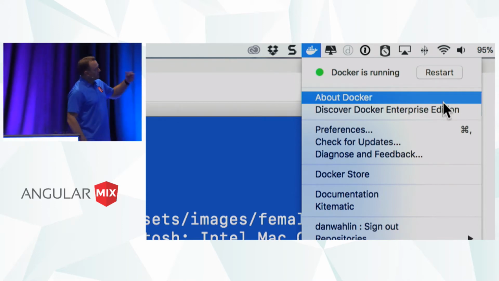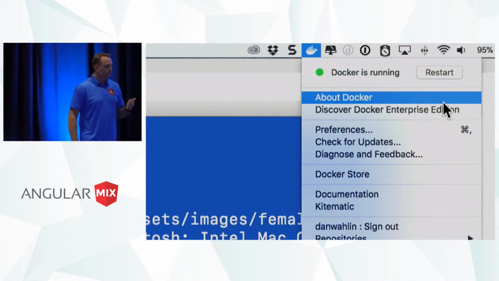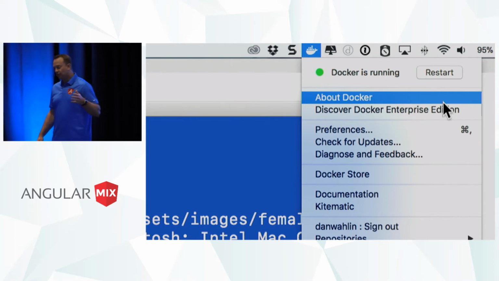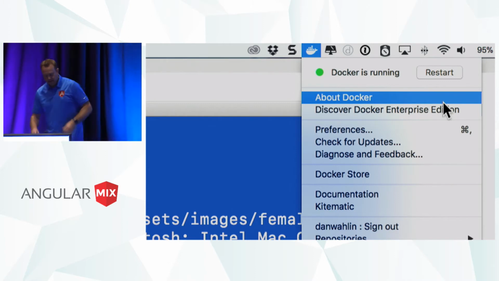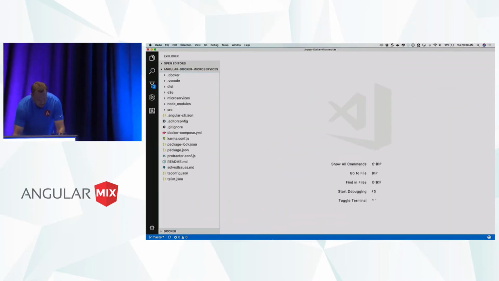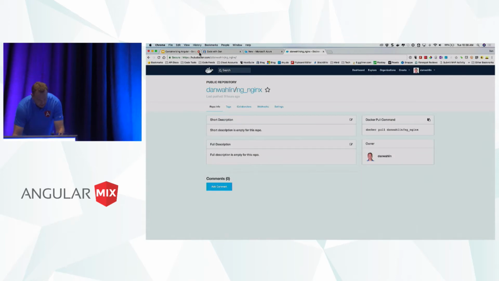Now, if you're on Mac, you do Docker CE. If you're on Windows 10 Pro or higher, you can do Docker CE. If you're on Windows 7 or 8, you can do what's called Docker Toolbox. It's a slightly older one that uses VirtualBox, but it still does the same things. Still works. All right, so now let's take a look at what Docker is before we go much further here and start running some commands. Let me go ahead and stop this guy.